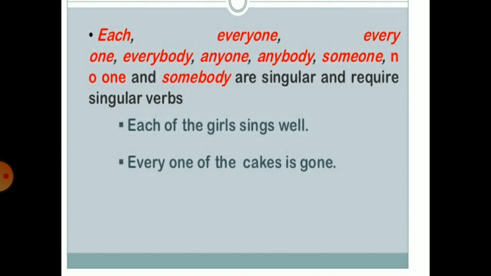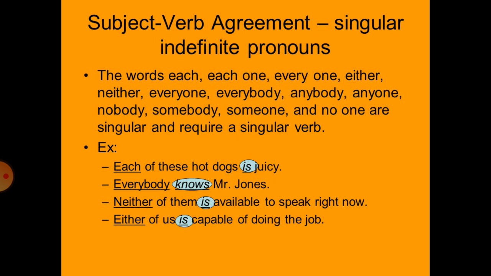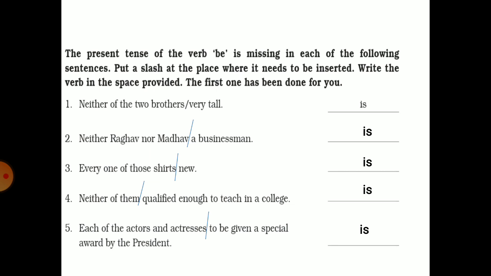Remember, each, everyone, everybody, anyone, anybody, someone, no one, and somebody are singular and require singular verbs. Then singular and indefinite pronouns, we have already read them. We'll take up the examples. Each of these hot dogs is juicy. Everybody knows Mr. Jones. So each, everybody, everyone, nobody, anybody are taken as singular subjects. Like, neither of the two brothers is very tall.